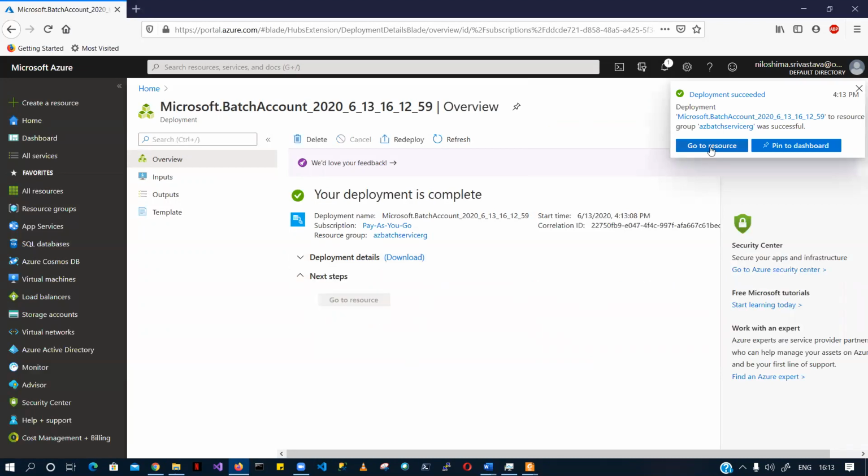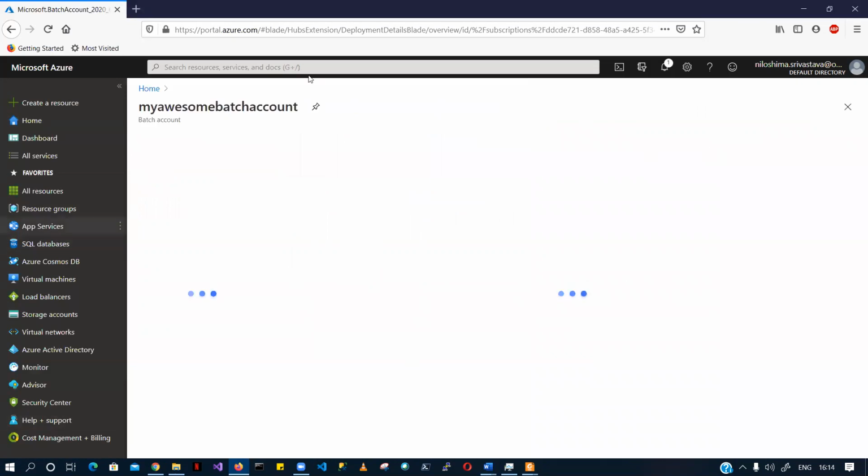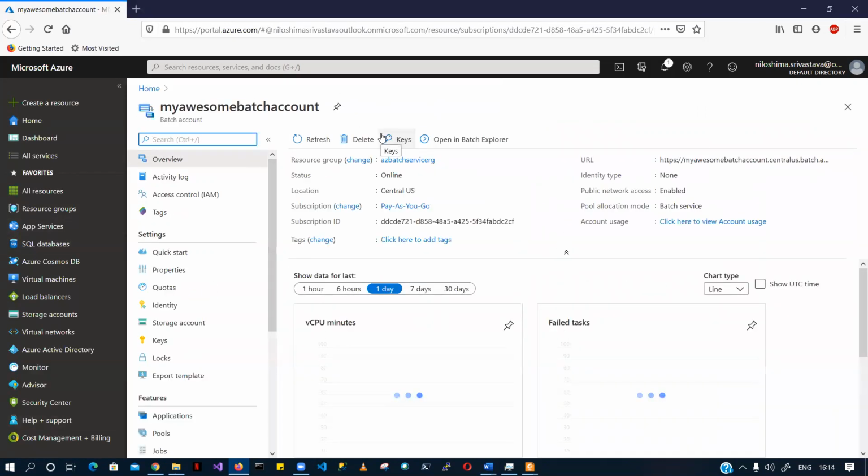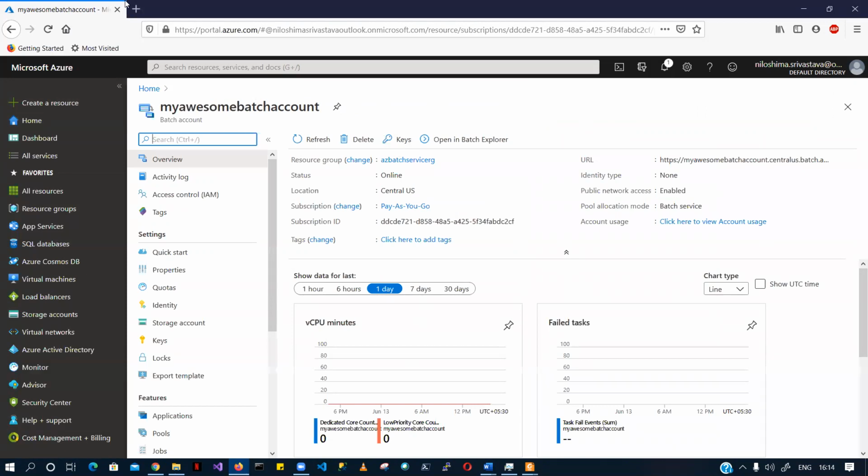Let's quickly click, my deployment has succeeded. Let's go to the resource, and you'll see that my awesome batch account is created. After creation, you'll also see we have a URL that is used to access the batch account, right? So this is the URL, https my awesome batch account